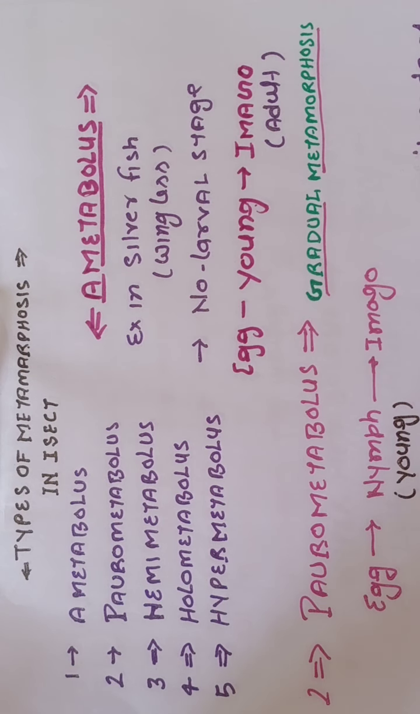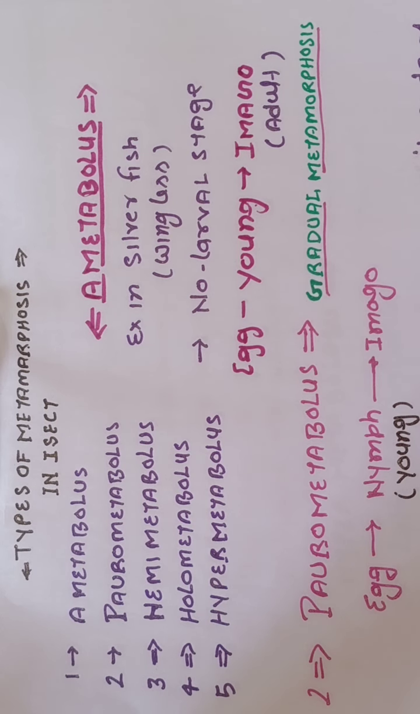It means if a metamorphosis is not found in insect, then it is known as ametabolous. Meaning is this, that after the hatching of the egg, the young one which is formed is just like their adult, only its size is slightly smaller. So in this way there is no metamorphosis. One example here I have given to you is silverfish.